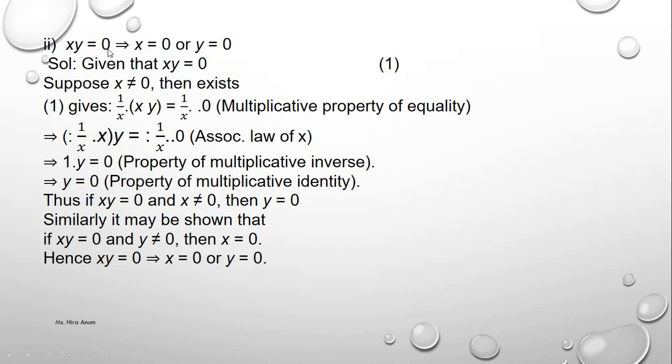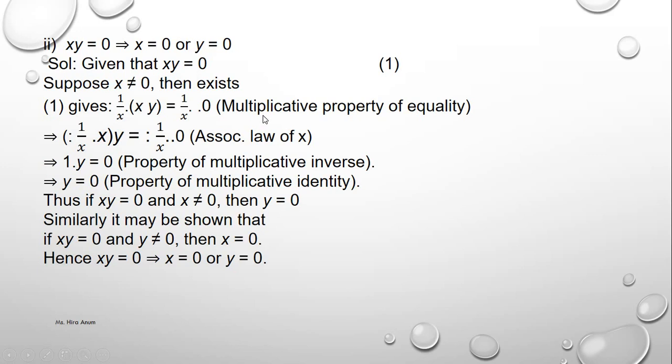If xy equals 0, then x equals 0 or y equals 0. On the same pattern, xy equals 0, and we take x not equal to 0. Then there exists, from equation 1, 1 over x, and xy equals 0 gives 1 over x multiplied by xy. Since xy equals 0, we multiply with 0.